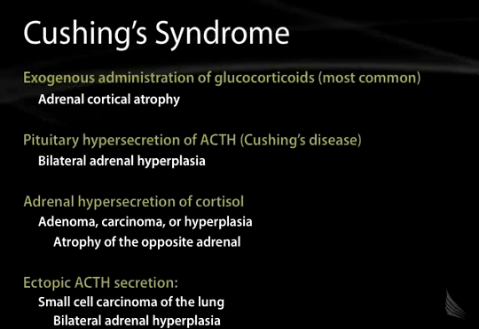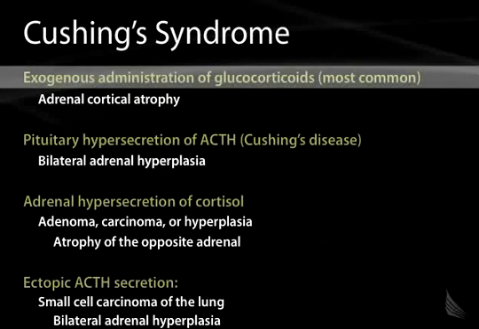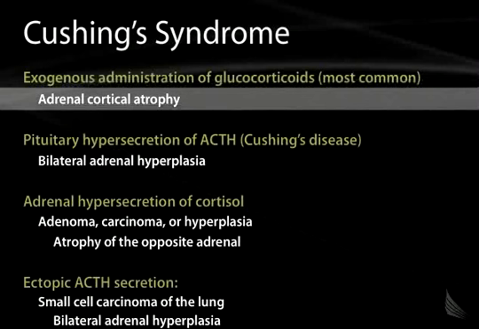So what happens to the adrenal glands in these various conditions? With exogenous administration of glucocorticoids, as we said, the most common cause of Cushing's syndrome, you get compensatory adrenal cortical atrophy. If you think about any endocrine feedback loop, you have a hypothalamic pituitary adrenal axis in this case.